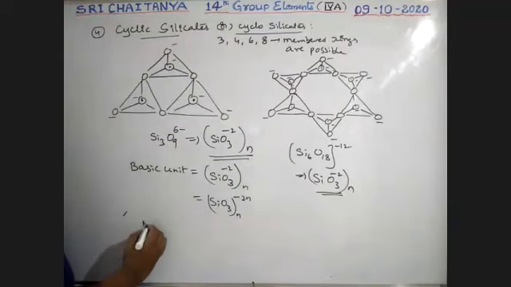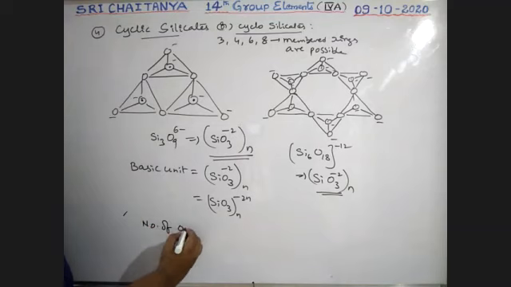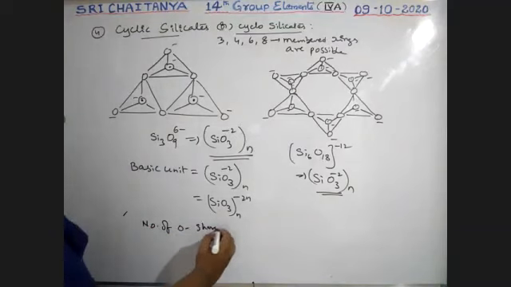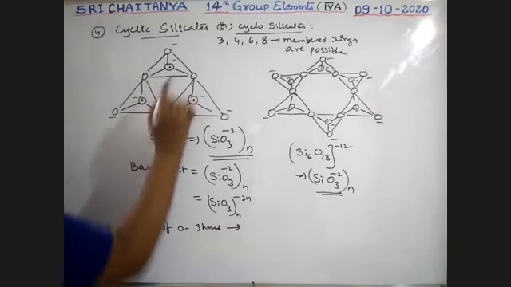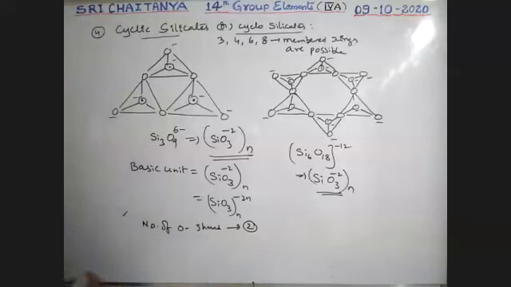Next, number of oxygens shared per unit is equal to 2. Everywhere 2 are shared. Number of oxygens shared is equal to 2. Next, examples. Example, beryl.